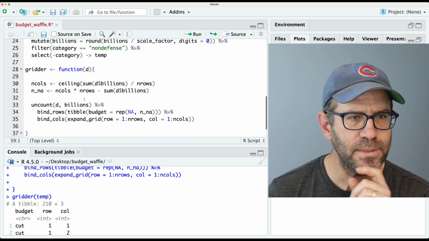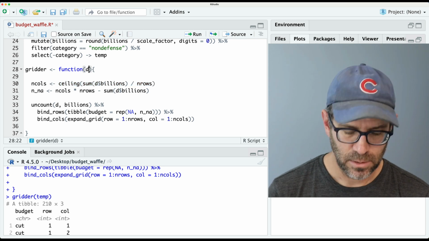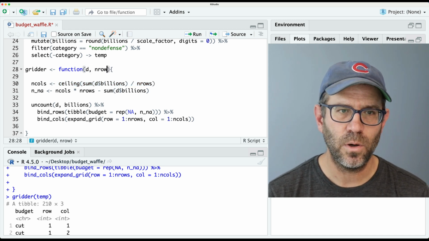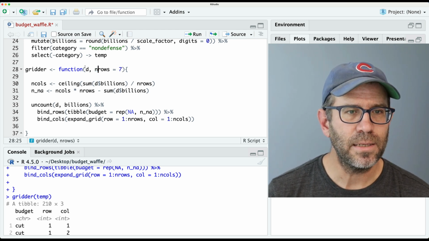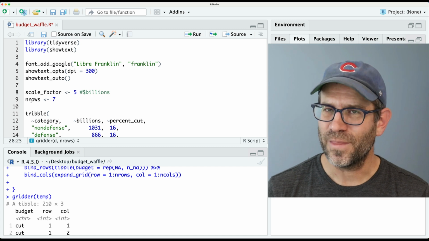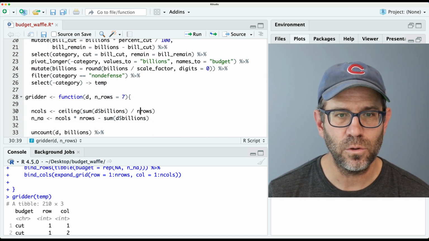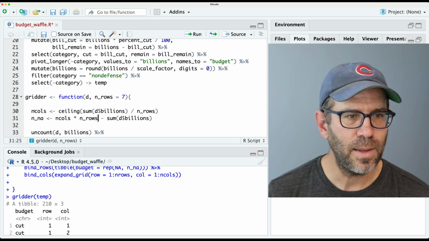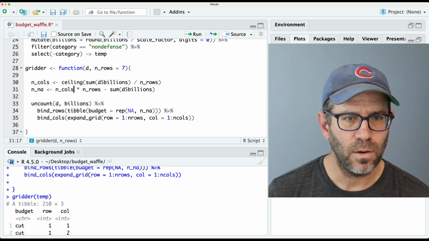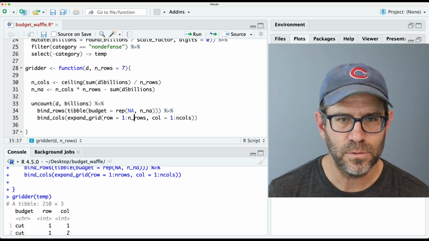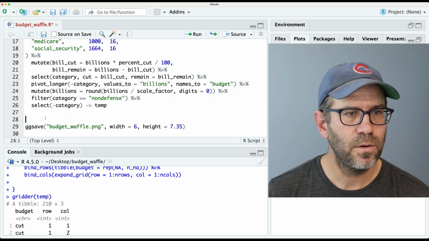I've got a couple other variables in here I haven't defined, right? So n calls is defined in here, but n rows is not. So I'm going to create an argument that I'll call n rows, and I'm going to set the default for that to be 7. And maybe because I think I use n rows up here without an underscore, I'll put an underscore in here to make it clear that this is the local variable. And maybe I'll make n underscore calls, and we'll copy that down here as well. And then right here we also have n underscore rows, n underscore calls. Okay, so there we've got our gritter function.